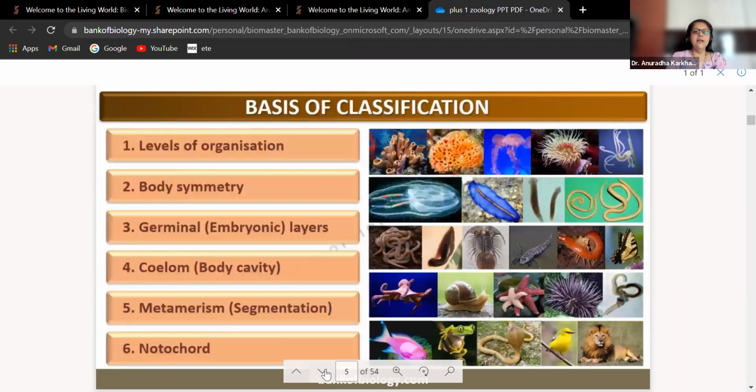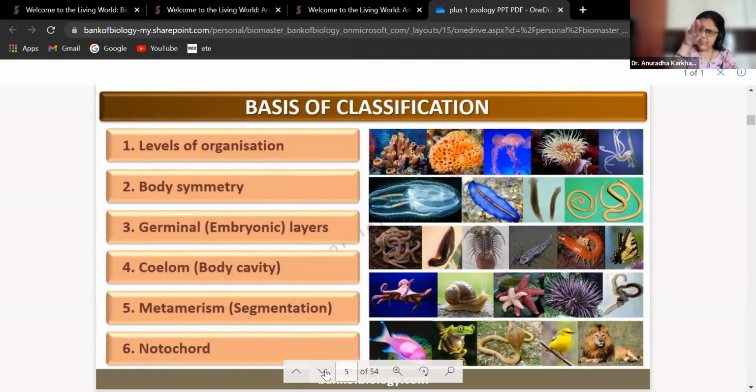Yes. Let us see the basis of classification, that what are the criteria that are used for separating, segregating these animals. So first is going to be level of organization. Level of organization में क्या क्या आएगा कि भाई ये cellular, unicellular है या multicellular है. अगर multicellular है तो tissue बनाता है या organ बनाता है या organ system बनाता है. That is called as level of organization. How the system is going to be based on the complexity of the different cells. That is level of organization.